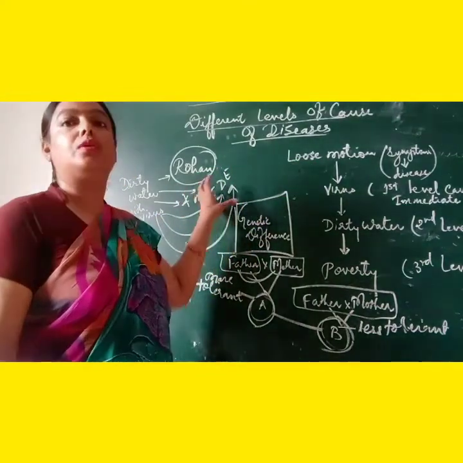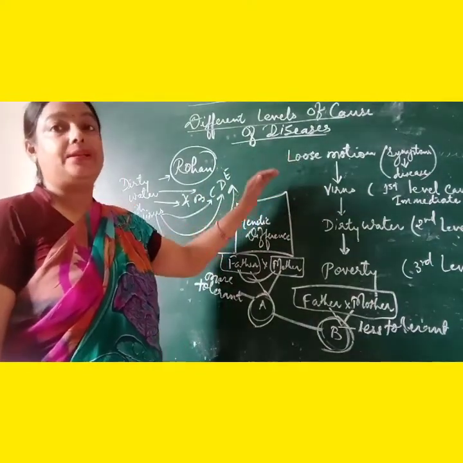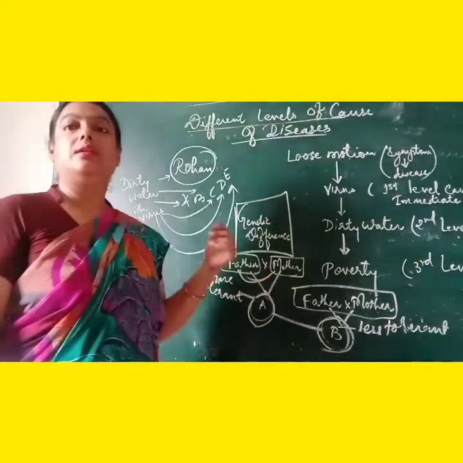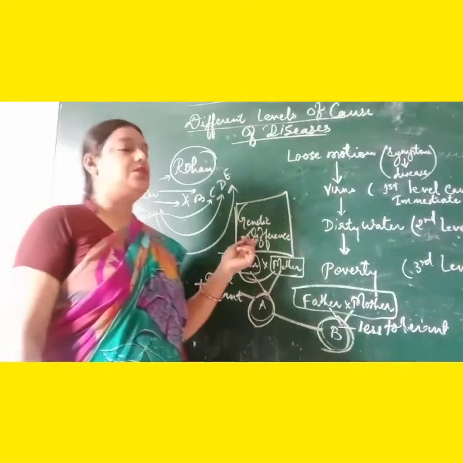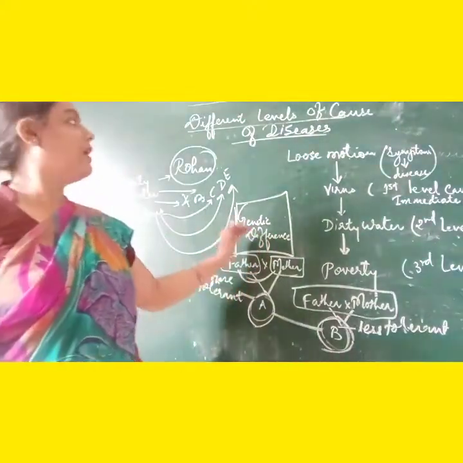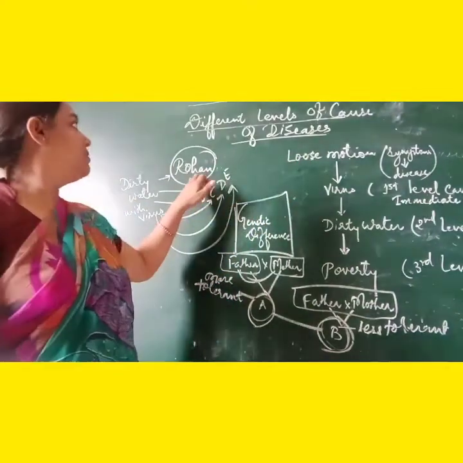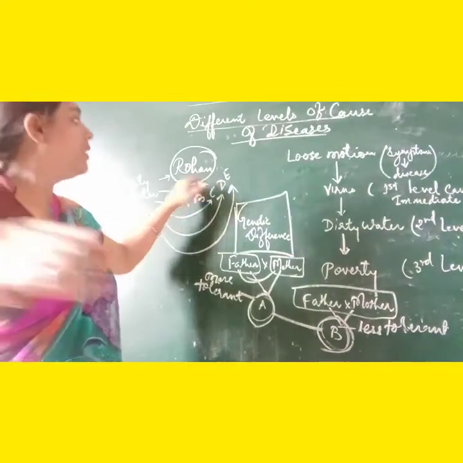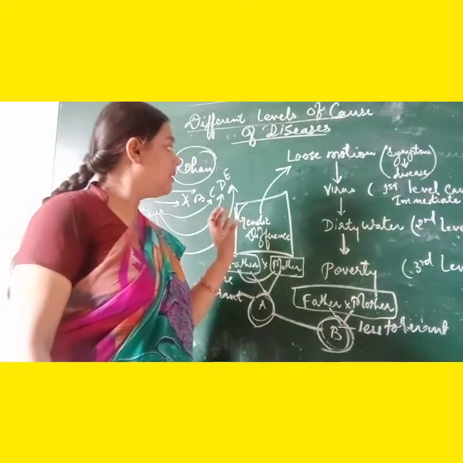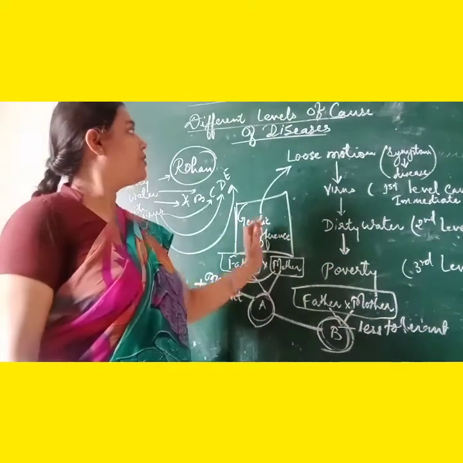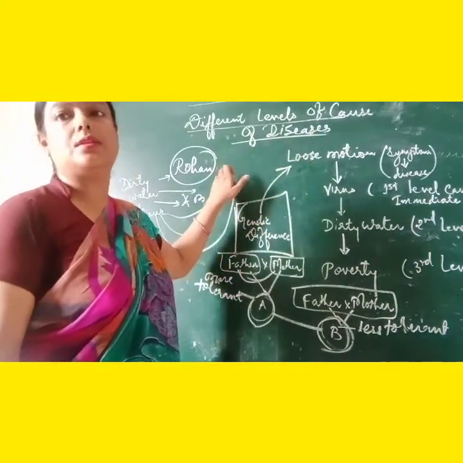Similarly, there may be few more children who would be suffering from the same problem, but not all the children living in that particular slum area. The reason is genetic difference. So children, we can say that genetic difference can also be a cause of the disease with which Rohan is suffering. So here this can also play an important role for supporting this virus to cause a disease in Rohan's body.